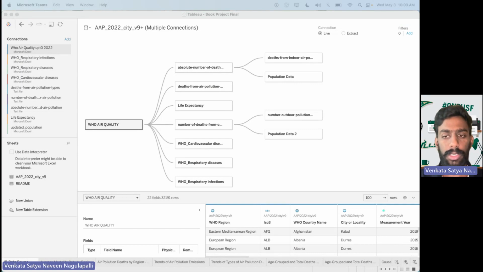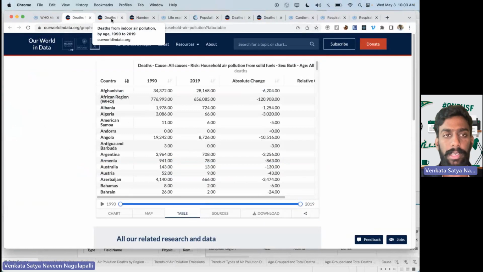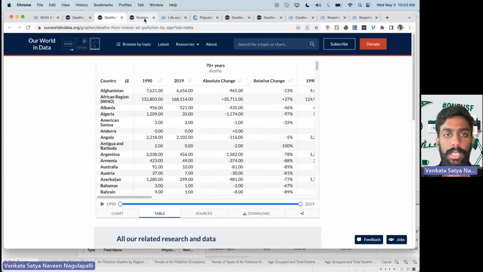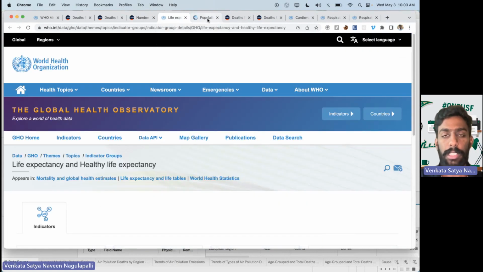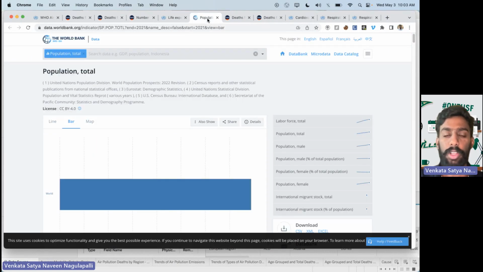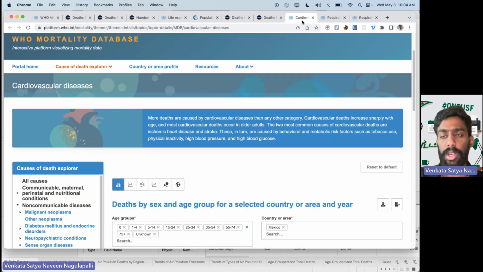We'll be using various data sources here, such as the WHO air quality database, and the mortality rate related to air pollution, indoor air pollution, outdoor air pollution, and air pollution emission rate, as well as how air pollution affects life expectancy. And we have used the population data set in order to normalize the mortality rate across all the countries. And also we have used gender-based as well as age-based mortality rates. And we also use the disease data sets related to diseases such as cardiovascular diseases, respiratory infections, and respiratory diseases.